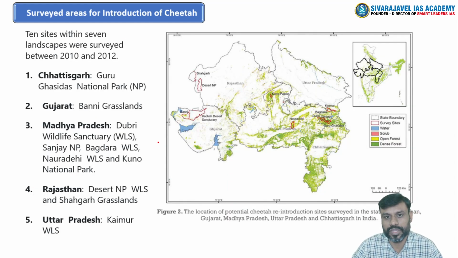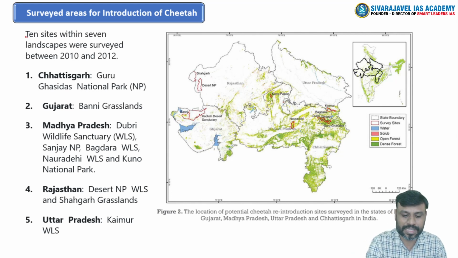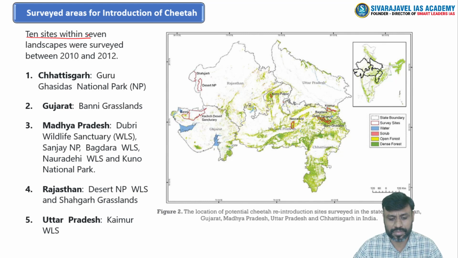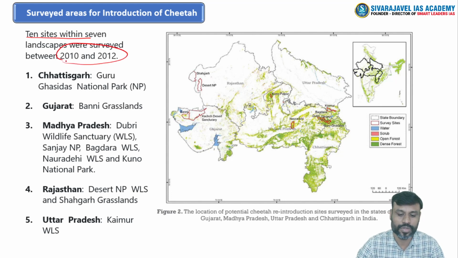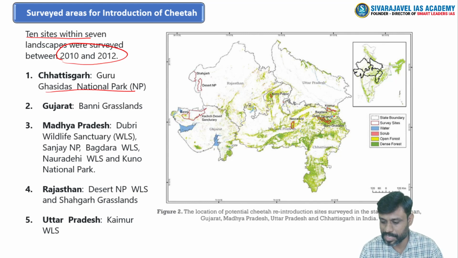So out of these different regions of India, 10 different sites which belong to 5 states of India have been identified for this cheetah introduction, which have been surveyed in the period of 2010 to 2012, right? So if you take the case of Chhattisgarh, Guru Ghasidas National Park is one of the important sites. It has been found here, right? Guru Ghasidas National Park in the state of Chhattisgarh.